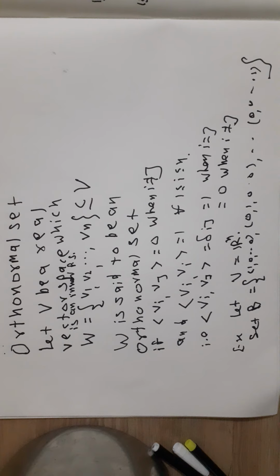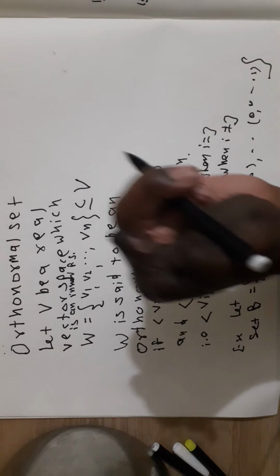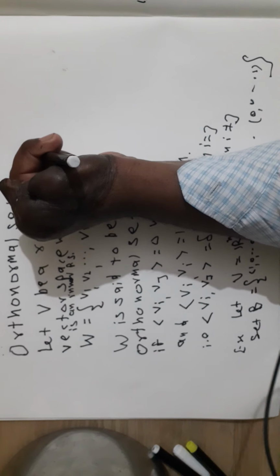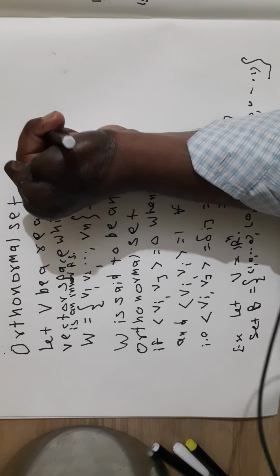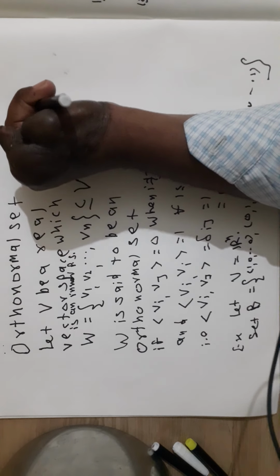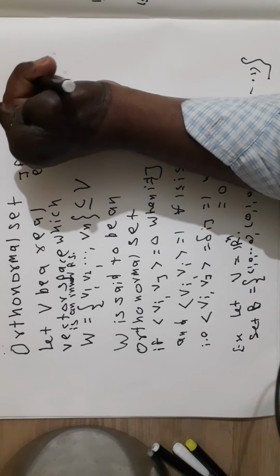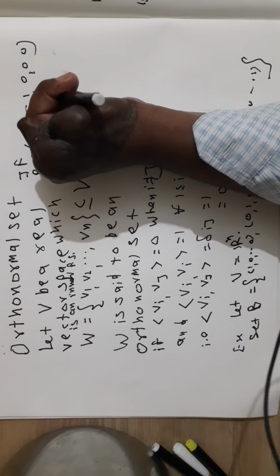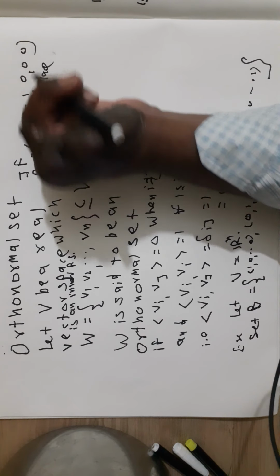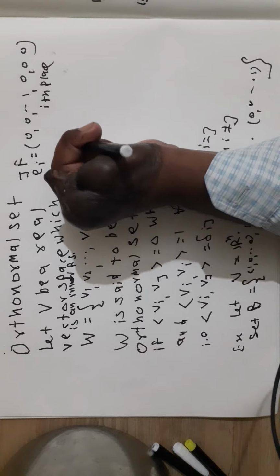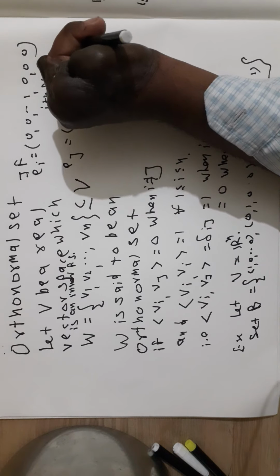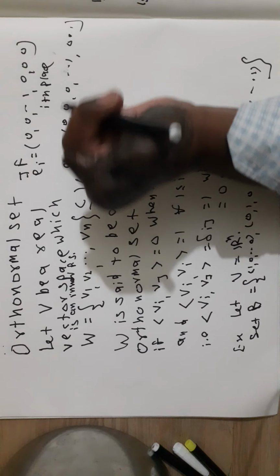Now here B is an orthonormal set. Because if Ei is equal to 0 comma 0 comma dash dash 1, with 1 at the ith place, and Ej is equal to 0 comma 0 comma dash dash 1, with 1 at the jth place.